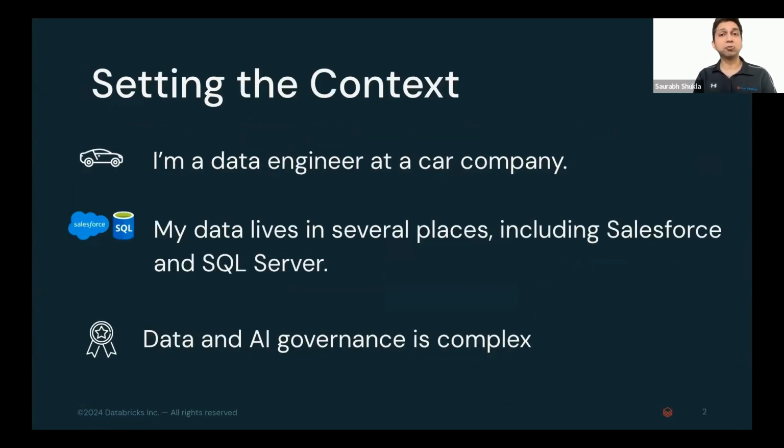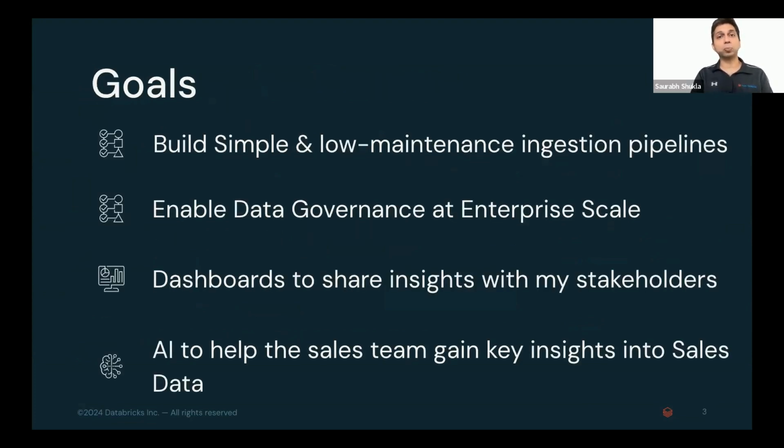I'll start by setting the scene for the demo. In this demo, I am a data engineer for a car company called Speedy Motors. My organization has data across many sources, which include Salesforce and SQL Server. Data and AI governance is very complex. My goals are to build simple and low maintenance data ingestion pipelines. I want to enable data governance at enterprise scale. I want to be able to generate dashboards that are updated with the latest data to share insights with my stakeholders. And I want to leverage AI to help my sales team gain key insights into the sales data.